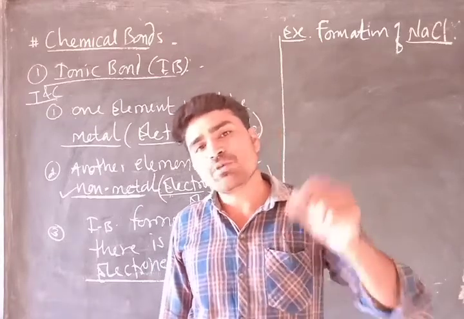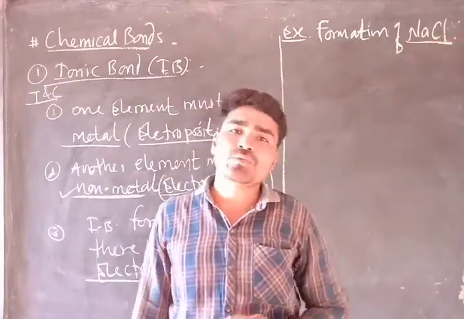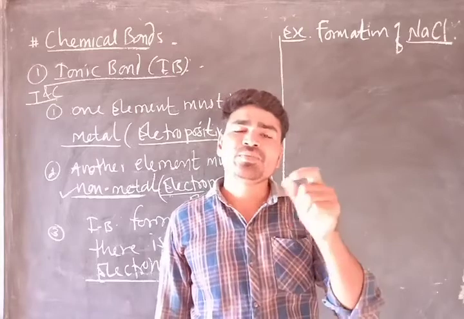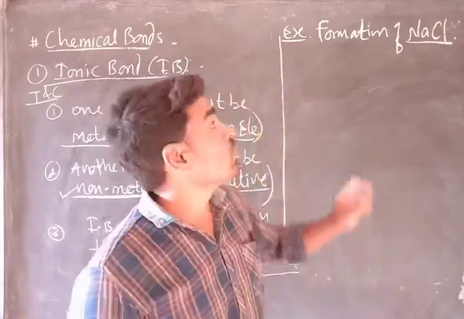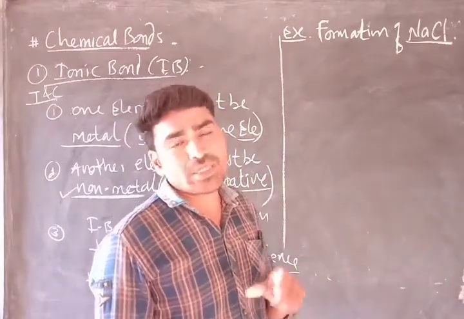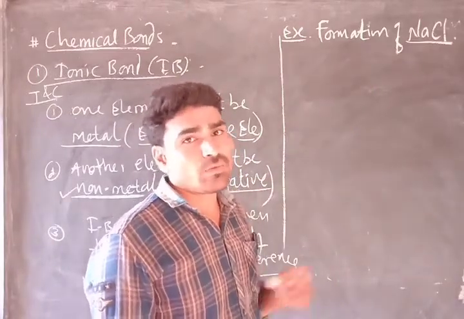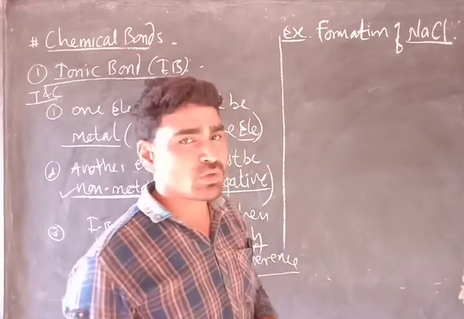So when an appropriate amount of NaCl, that is sodium chloride, is present in the food, it gives very good taste to the food. So we will learn how this sodium chloride is formed and which kind of force of attraction is present in sodium chloride.